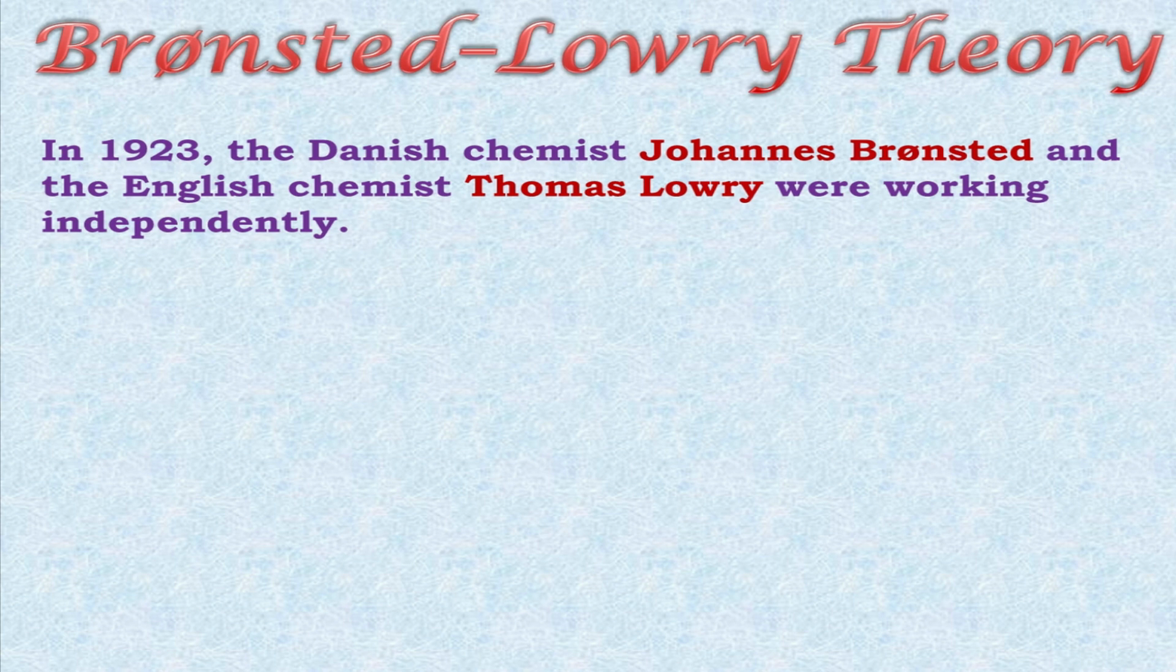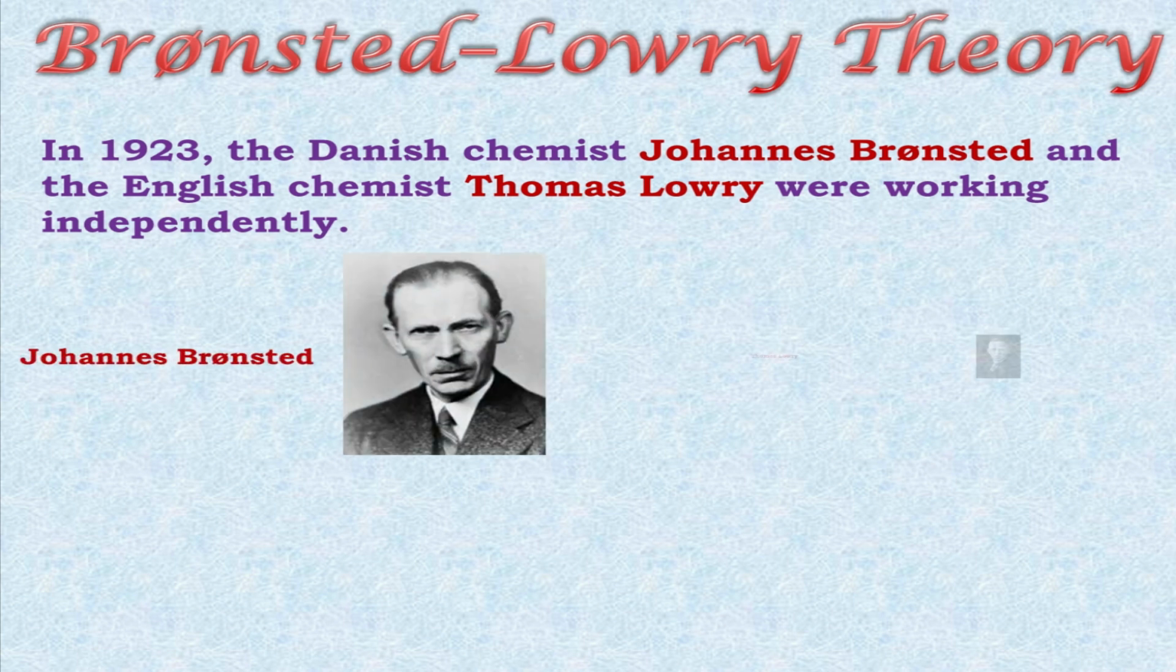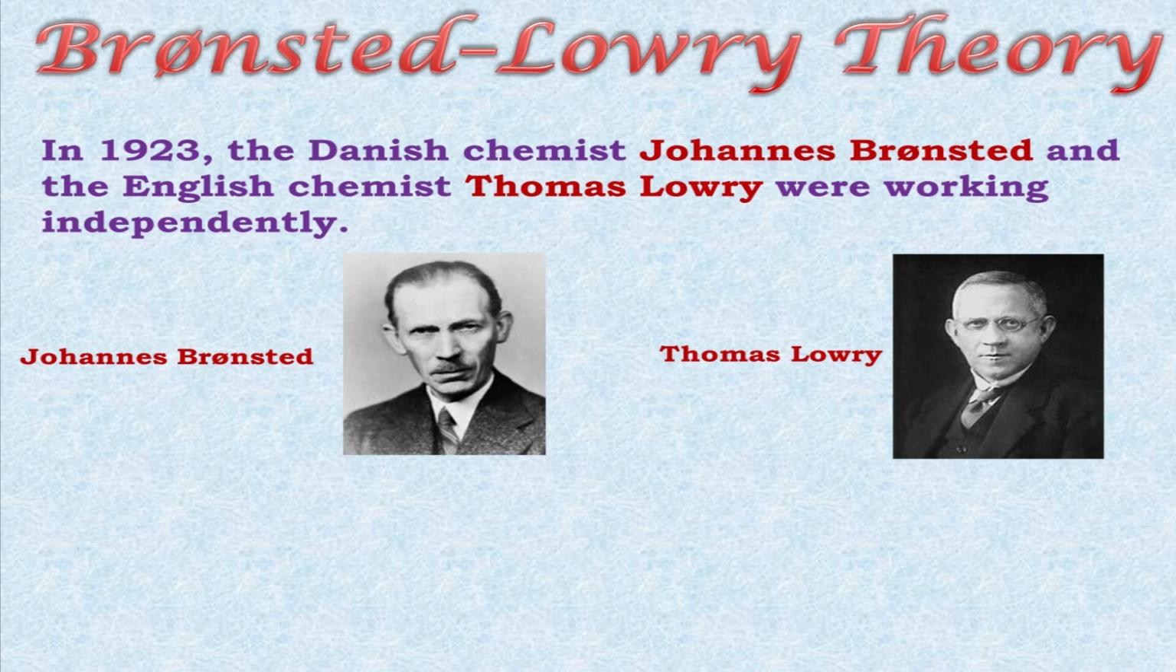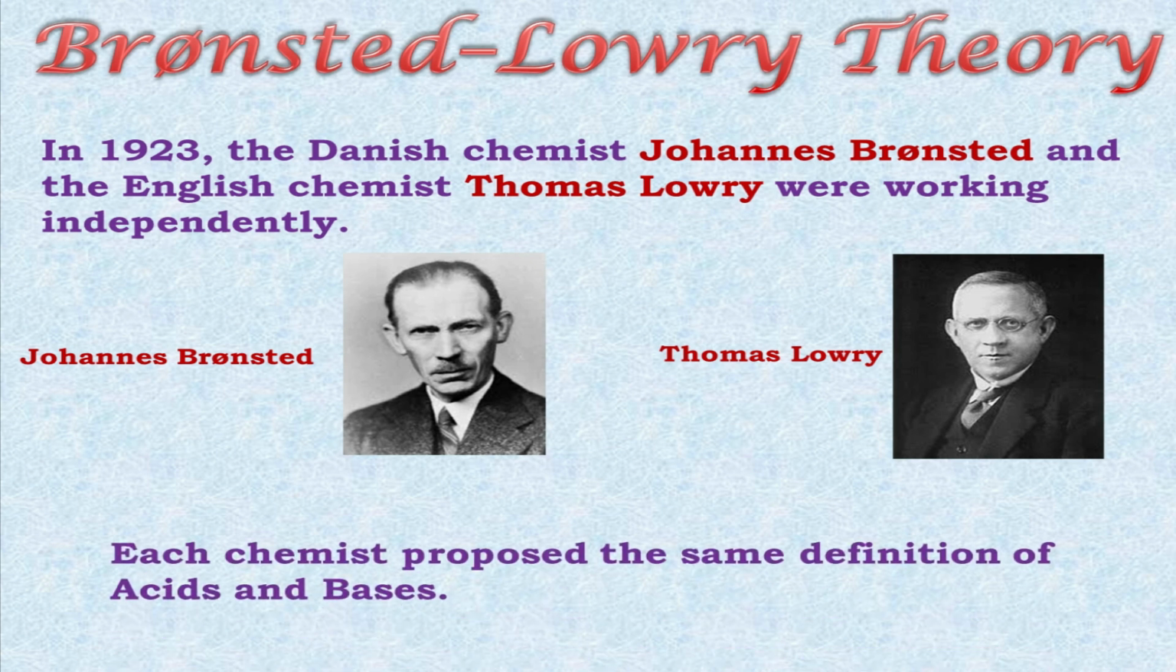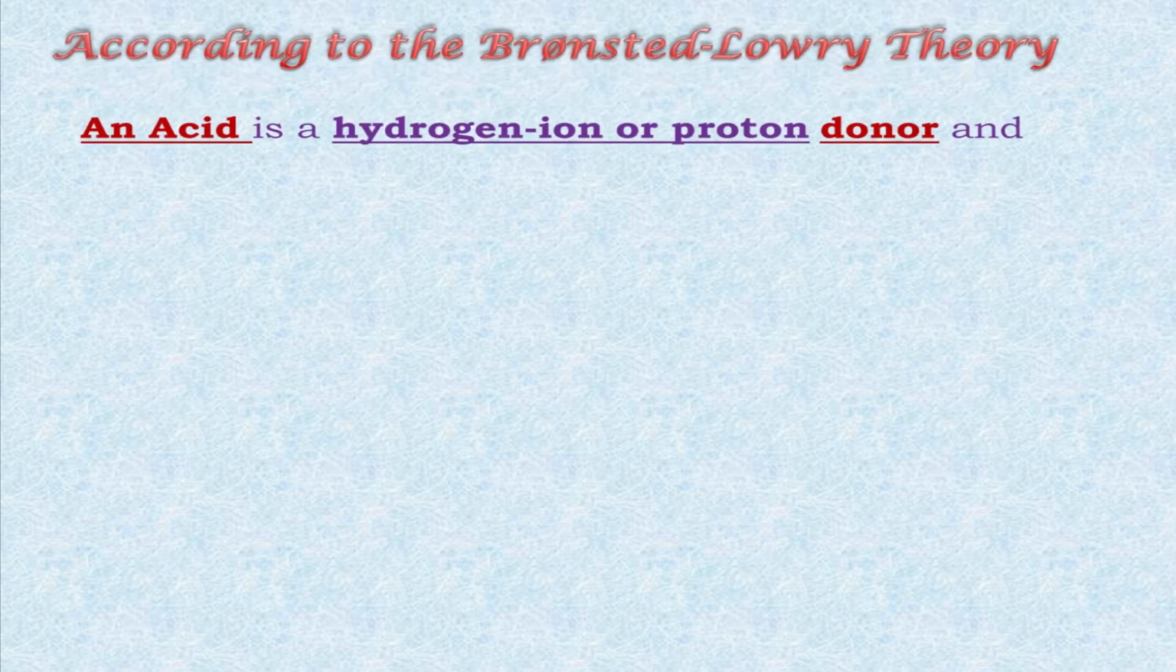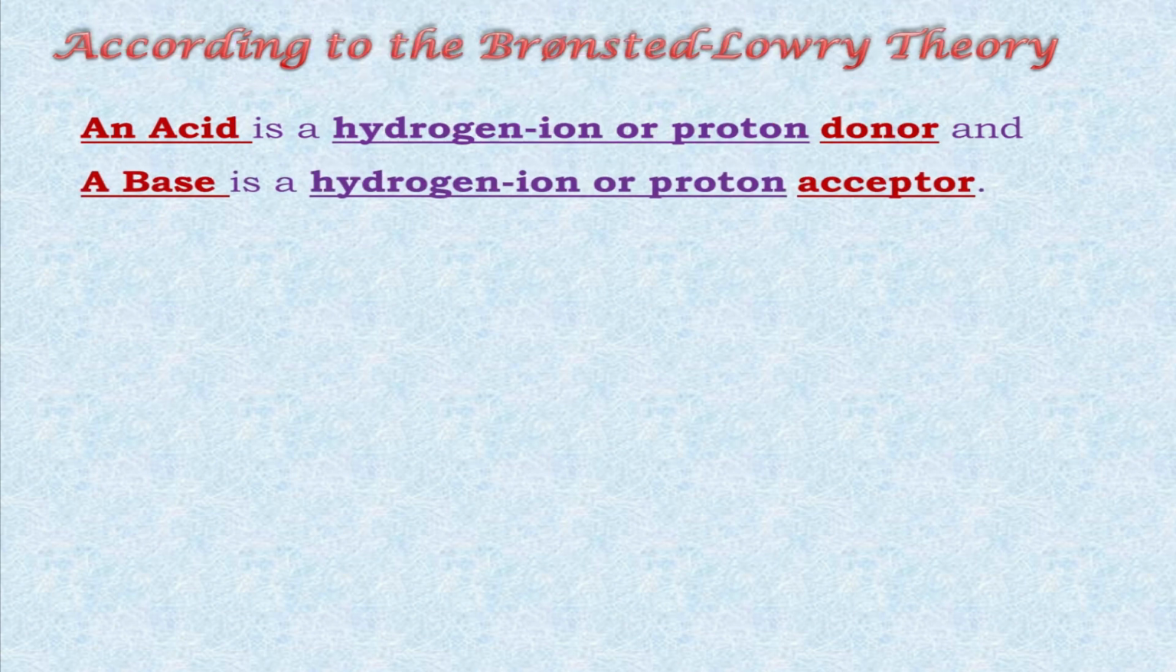This theory was given in 1923 by a Danish chemist Johannes Bronsted and English chemist Thomas Lowry. They were working independently, but these chemists proposed the same definitions for acids and bases. According to their definition, acids are those substances which can donate hydrogen ion or proton in any chemical reaction, and bases are those substances which can accept hydrogen ion or proton in any chemical reaction.